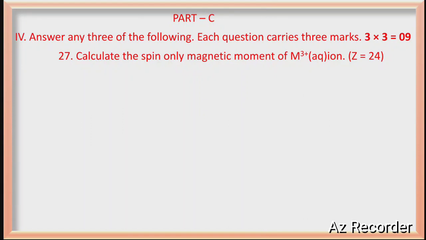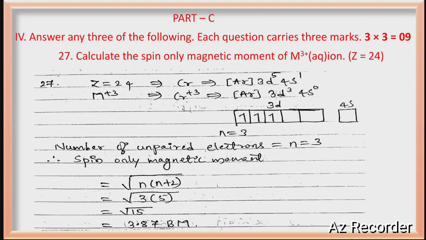First you have to write the electronic configuration of chromium, then the electronic configuration of chromium plus 3, then check how many unpaired electrons are present. The formula is square root of n into n plus 2. Just add it. If you write the chromium electronic configuration, you will get argon 3d5 4s1.